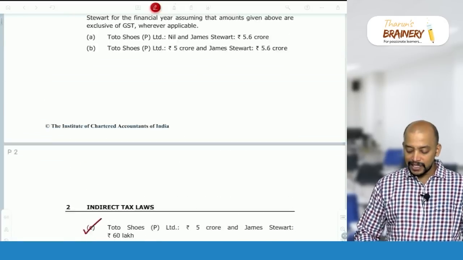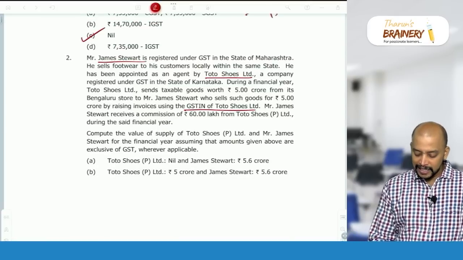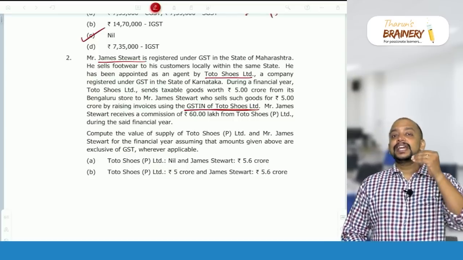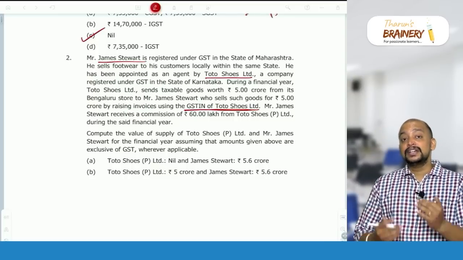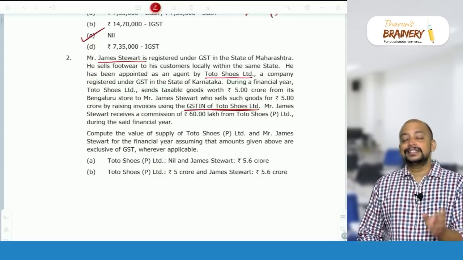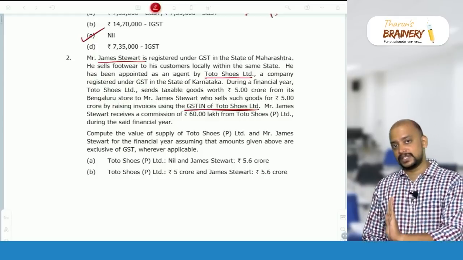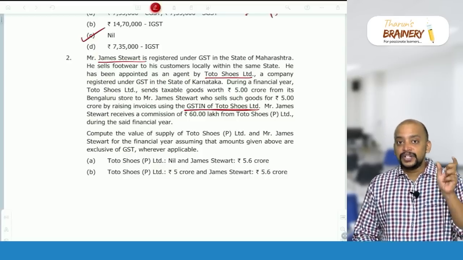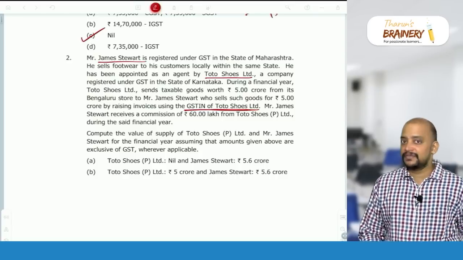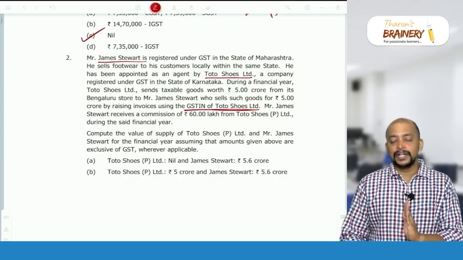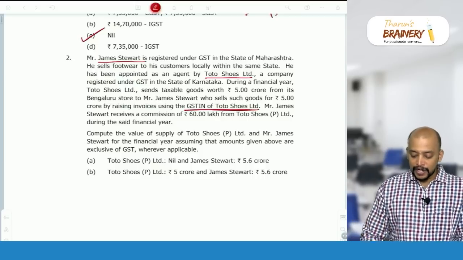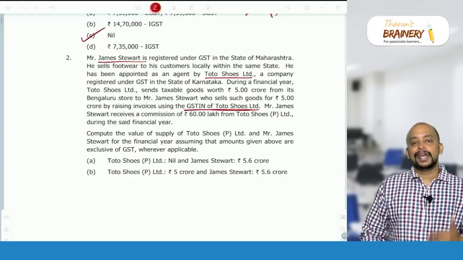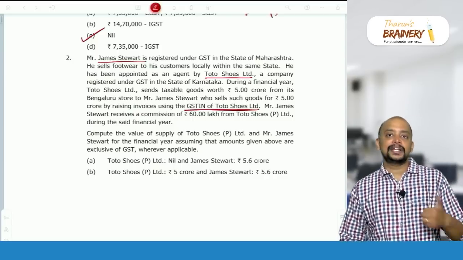For James Stewart only the commission will be there, because he is raising invoices using the GSTIN of Toto Shoes, the principal. What if the agent is raising invoice in his own name? That is, what if in this case James Stewart is raising invoice in the name of James Stewart only? Then the agent is acting on behalf of the principal, so in that case between principal and agent there will be a supply under 7(1)(c). Then there are two supplies, one between the agent and the buyer. What value the agent raises the invoice for depends upon that, which is not given in the question. That question is given in the latest RTP.